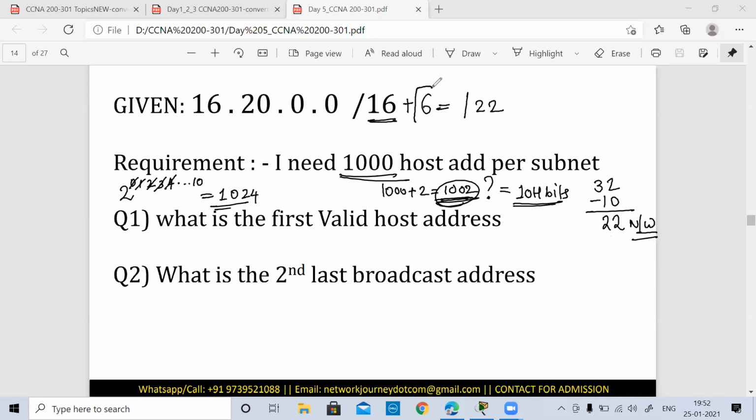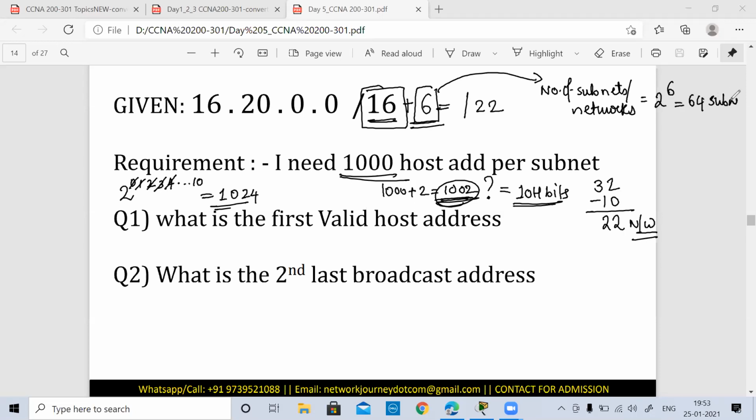Now this 6 is essential to know how many subnets I'm going to create for the given IP address. The number of bits you add to the given network bits is important, because it tells you the number of networks or subnets. So with 6 bits, I can have 2 raised to 6, which comes out to be 64 subnets. Since we know subnet numbering starts from 0, we have subnet 0 to subnet 63 in place.